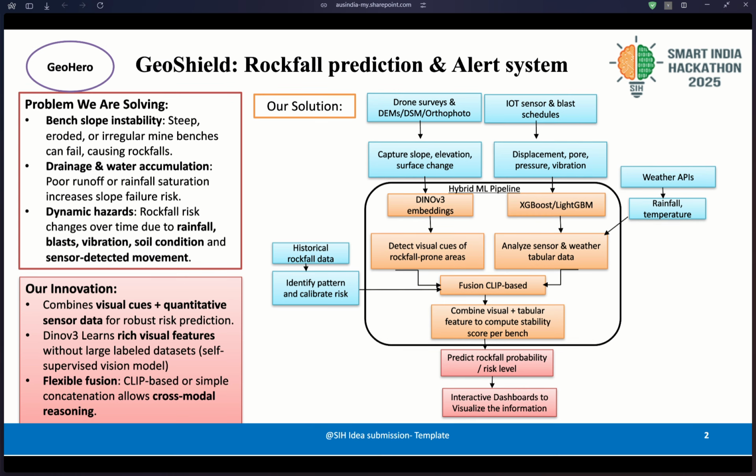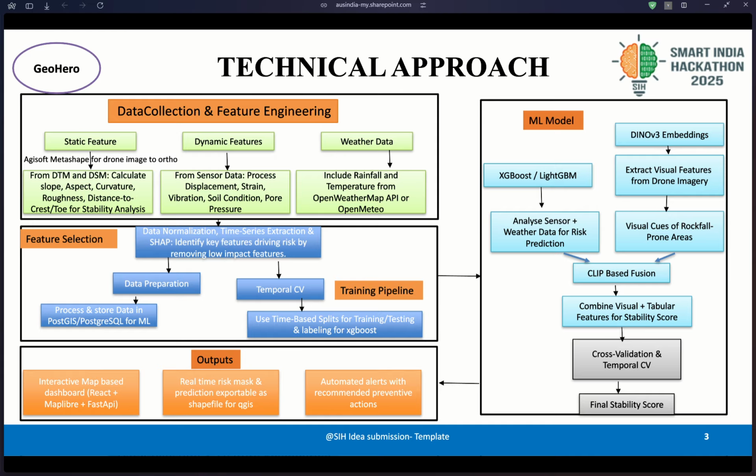This is the technical approach: how we are collecting the data, how we are doing feature engineering, which features we are selecting, then preparing the data, and then there is a training pipeline. We use time-based splits, and then we have a hybrid ML model pipeline.